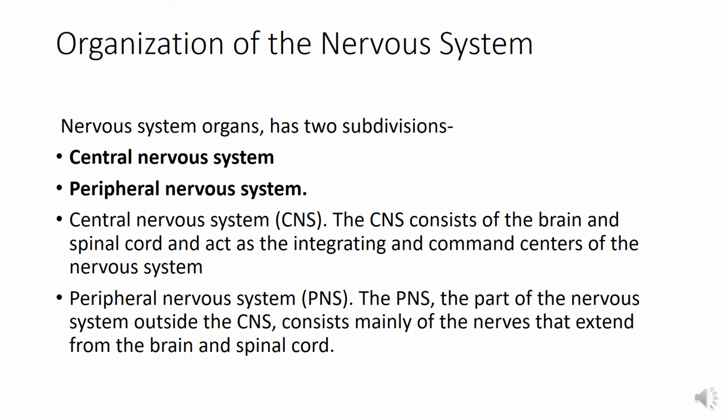So, organization of the nervous system. As you know, the nervous system has two subdivisions, the central nervous system and the peripheral nervous system. The central nervous system consists of the brain and spinal cord, and it acts as the integrating and command center of the nervous system. While the peripheral nervous system, the part of the nervous system outside the central nervous system, consists mainly of the nerves that extend from the brain and the spinal cord. Now this includes the somatic, the visceral and the autonomic nervous system.